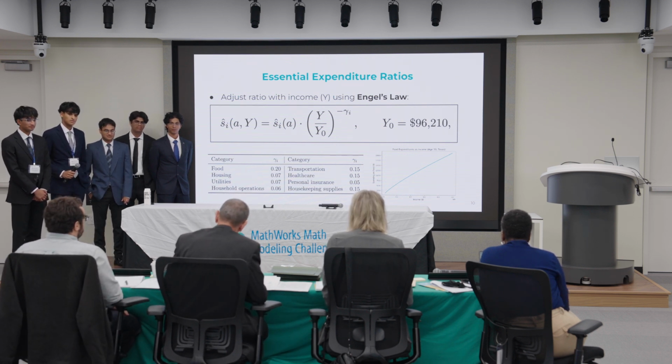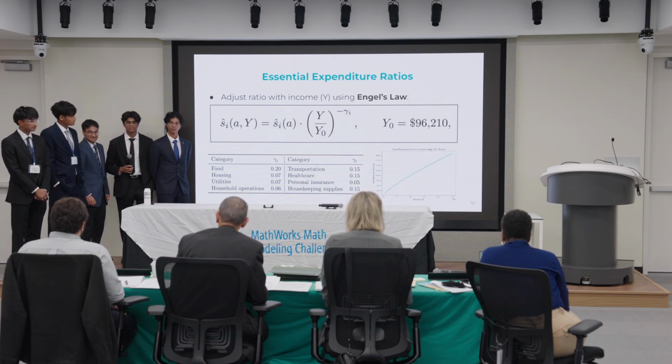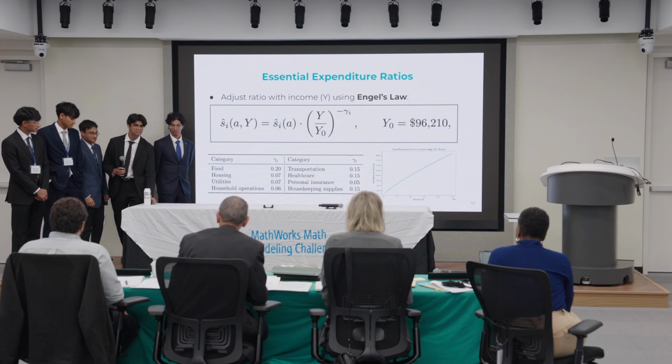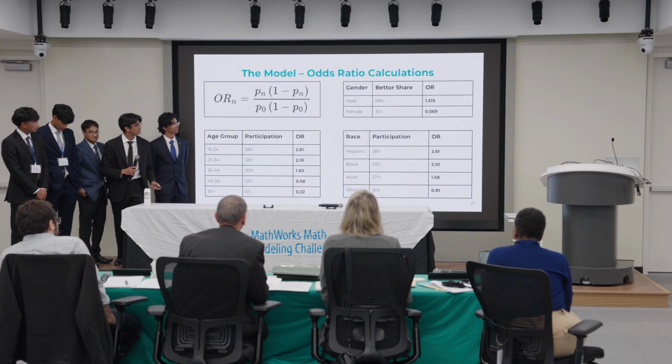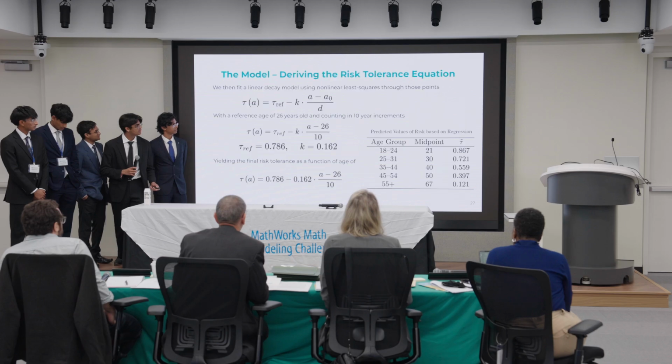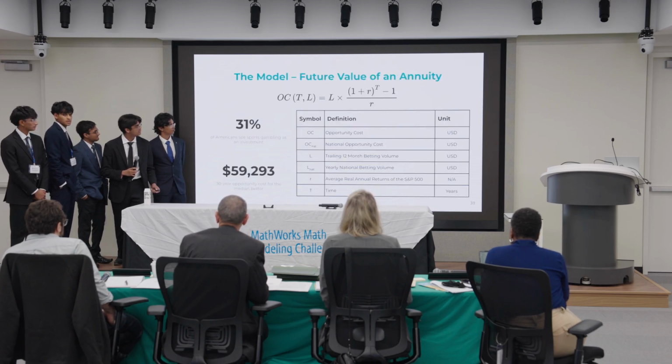So in your third question, you were looking at the total differences in opportunity costs and gambling costs. But at the same time, for your different categories, there's different disposable income levels for different categories.